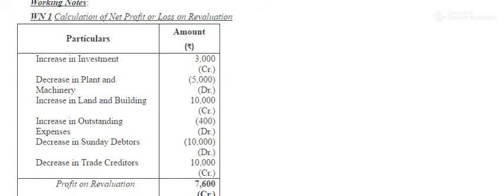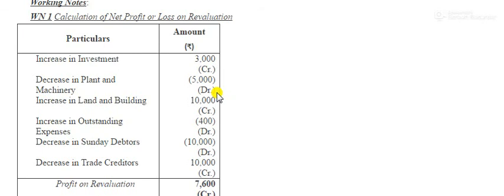As you have seen in the statement, sometimes value increases and sometimes it decreases. Whenever its value increases, it will be credited to the revaluation account, because all incomes and gains are to be credited.